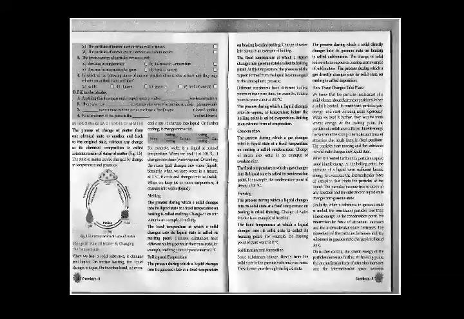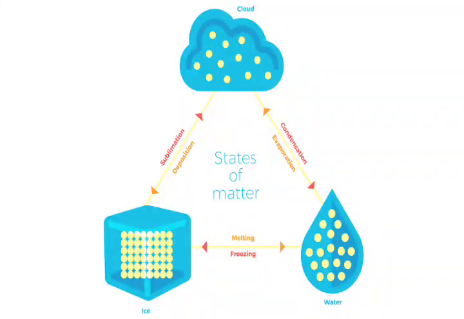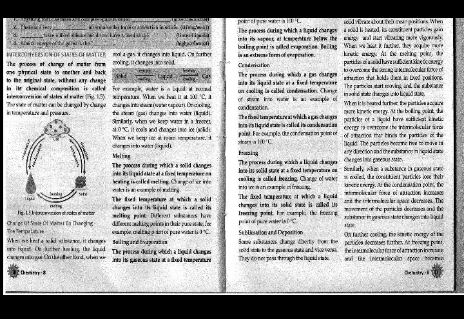Then we move on to the next page, that is the interconversion of states of matter, that is the process of change of matter from one physical state to another and back to the original state without any change in its chemical composition. This is called interconversion of states of matter. This can be done by changing the temperature and changing the pressure. By changing the temperature, we can change the different states at different temperatures.